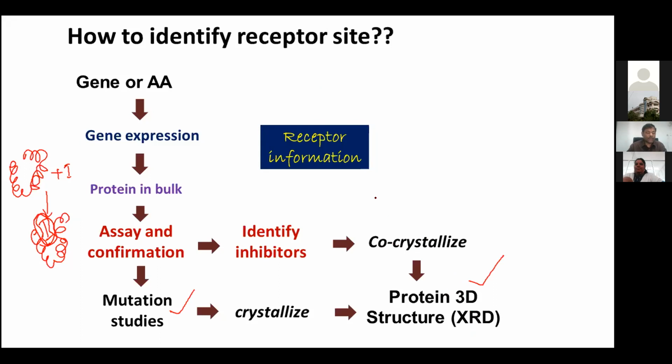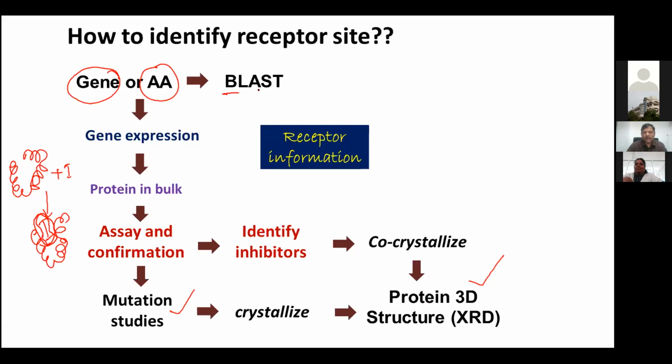Whenever we are able to crystallize a protein, we can easily get the receptor pocket information. The next case: if the protein cannot be crystallized, how can we know the three-dimensional structure? What we have is only either the amino acid sequence or the gene sequence, and no other information.